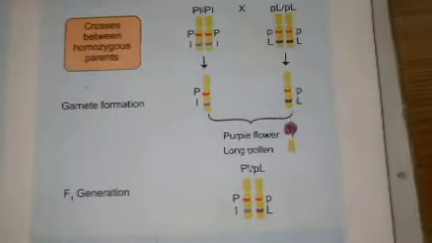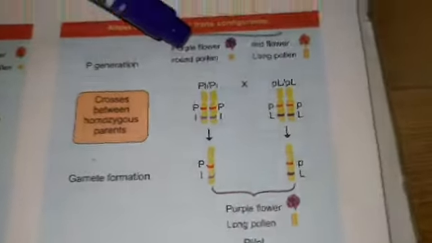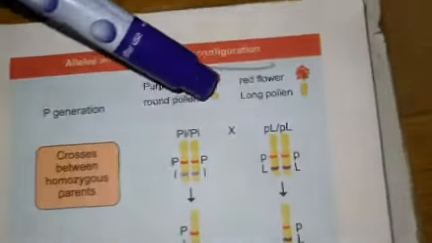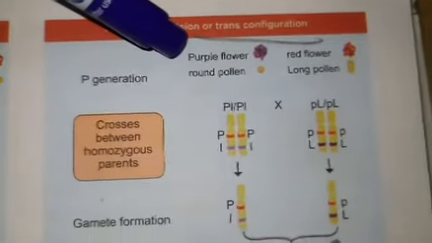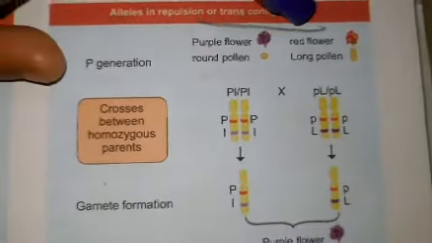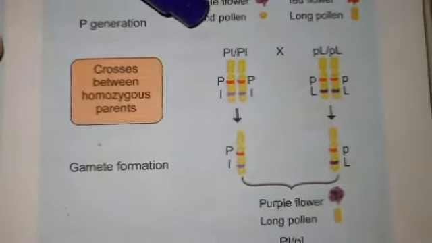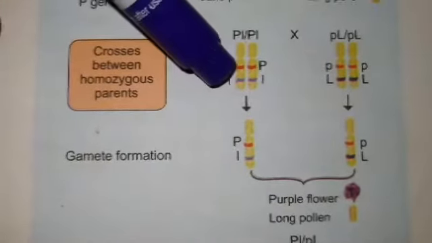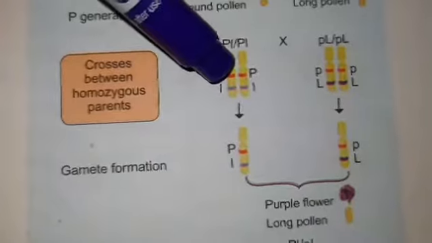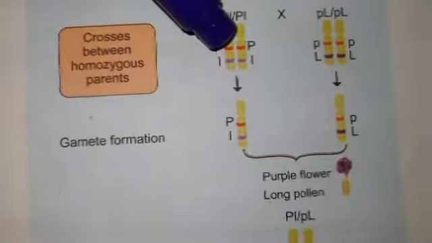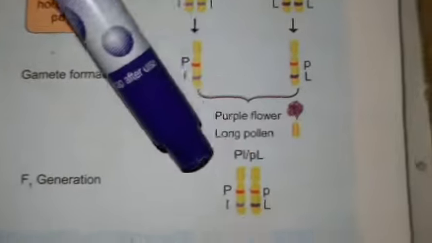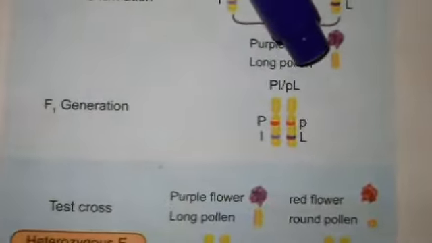So the purple flower with round pollen, that is the F1 hybrid, is taken as a parental character, and red flower with long pollen. Among these, one is a dominant character, the other is a recessive character. That is, the recessive and dominant are present on two different but homologous chromosomes. So here the F1 hybrids are purple flower with long pollen.